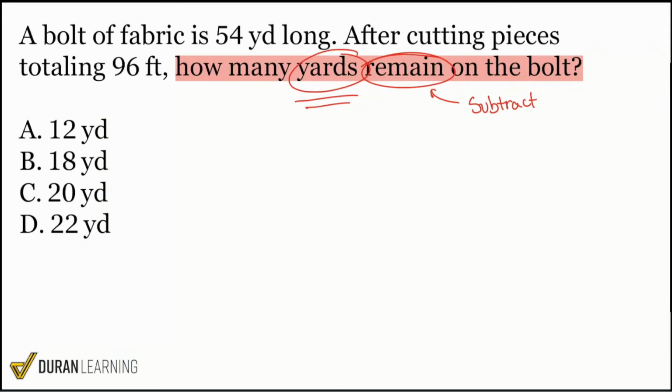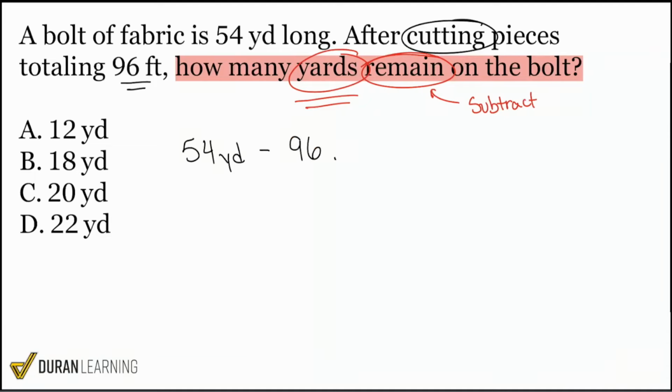So over here it says a bolt of fabric is 54 yards long. After cutting the pieces totaling 96 feet, how much fabric remains? So, okay, if I'm thinking about this intuitively, we have this much fabric at the beginning, 54 yards. Make sure you have the right units. And then we cut the pieces that total 96 feet. Everybody, what operation, one more time? I'm forgetful. What operation again are we doing with that 96? Yeah, we're subtracting it from the fabric.